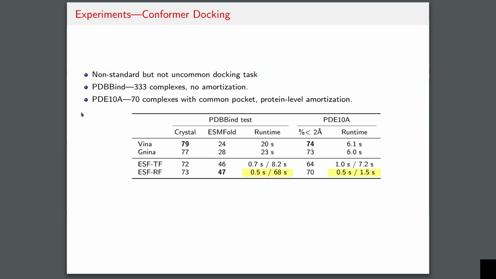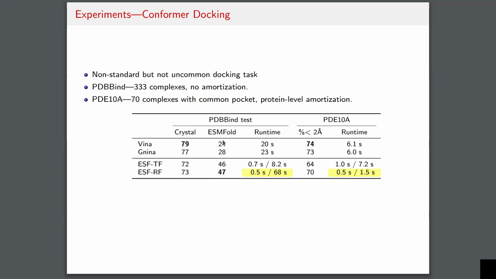So this is essentially the main result table. It's abbreviated quite a bit, but the further details are in the paper. So what we can see is on PDBbind, on crystal structures, we drop a little bit of performance relative to standard scoring functions Vina and Nina. And this is in some sense not unexpected because we are choosing a much more restricted parameterization of the scoring function relative to the pairwise scoring functions in Vina and Nina.